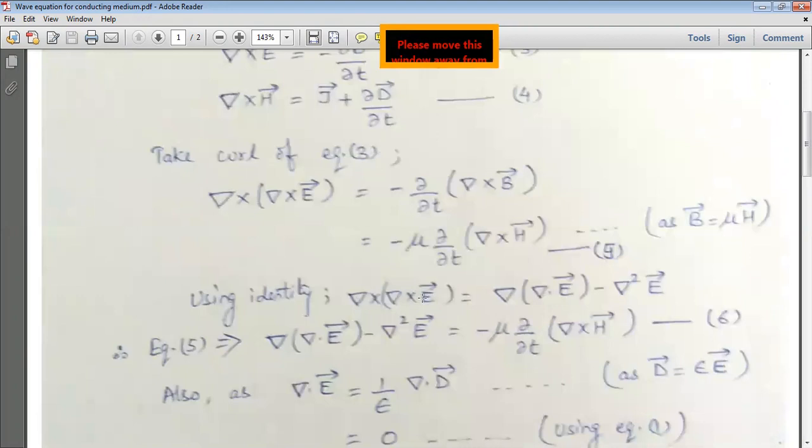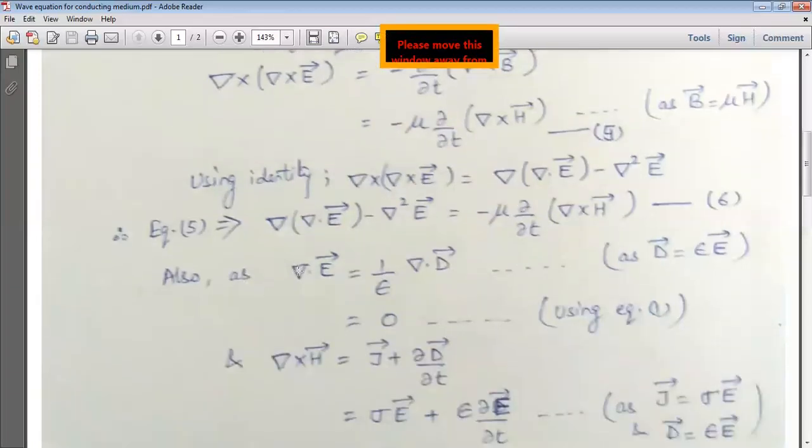Now using the identity, that is del into del dot E vector minus del square E vector, putting this identity in equation number 5, it can be written as del into del dot E vector minus del square E vector is equal to minus mu curly by curly T of del cross H vector. Okay, mark it as equation number 6.